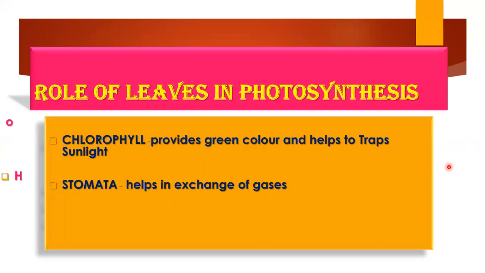But now two questions arise. What happens in plants with reduced or modified leaves, like in the case of cactus? Or I can say, how do desert plants like cactus prepare their food? The desert plants like cactus, their leaves are reduced to spines. Why are their leaves reduced to spines? Because they want to prevent the loss of water by transpiration.